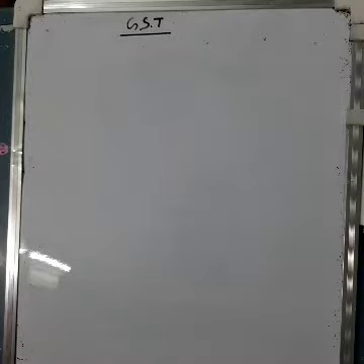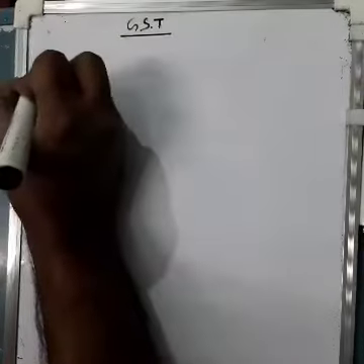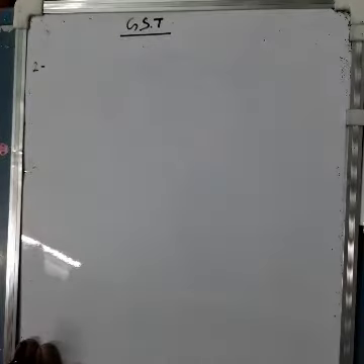Taking question number 2, in which all sales are intra-state, same state. Okay.